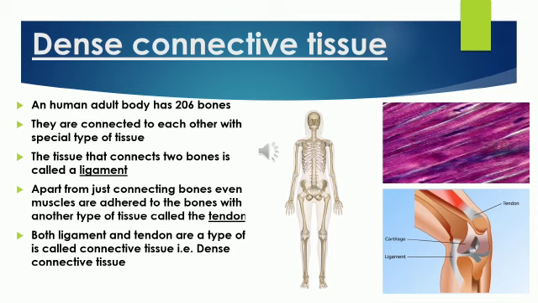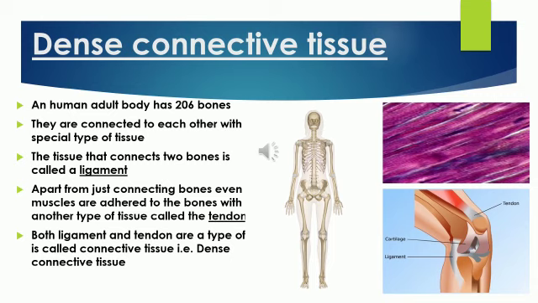The first type of connective tissue we are studying is dense connective tissue. We all know that the adult human body has 206 bones. Are they all connected to each other? Yes, of course, with a special type of tissue.